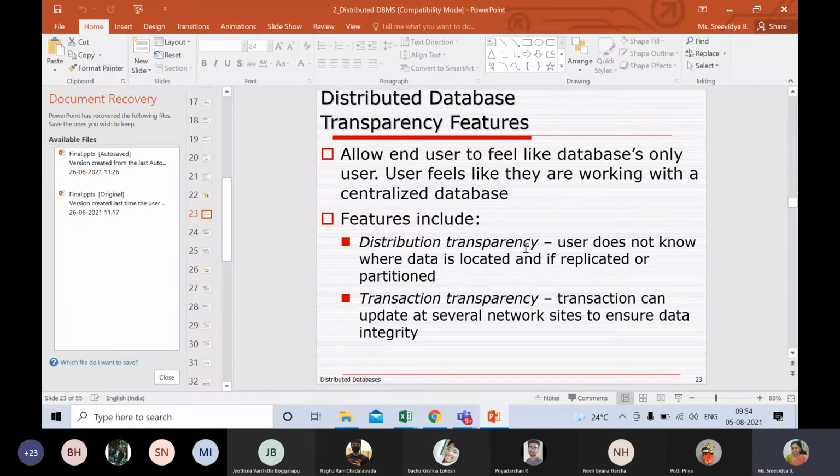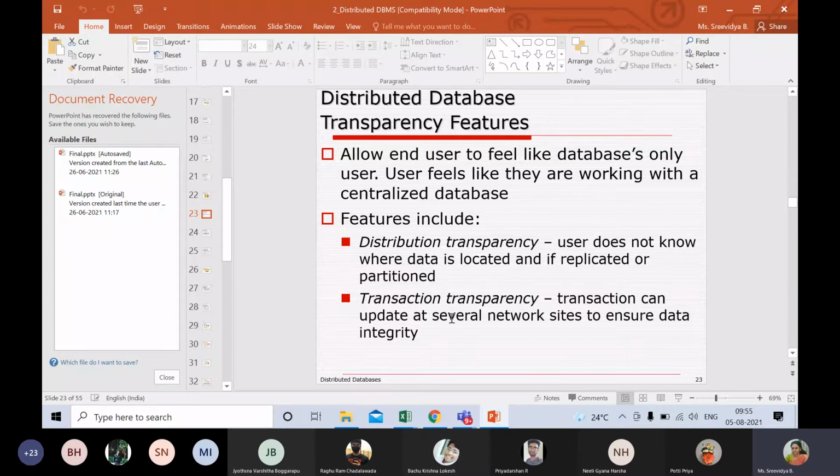So in distribution transparency, the distribution of the data is basically not visible. If I'm the user, I do not know from where the data is coming, where it is located. Can I directly go to that particular location and fetch the data? No, that is not there in distribution transparency. That's one of the features that could be included. These are the different kinds of features that can be included.